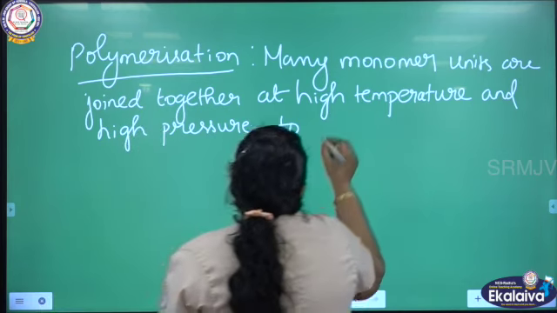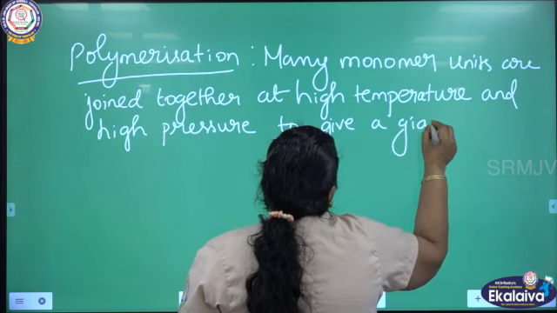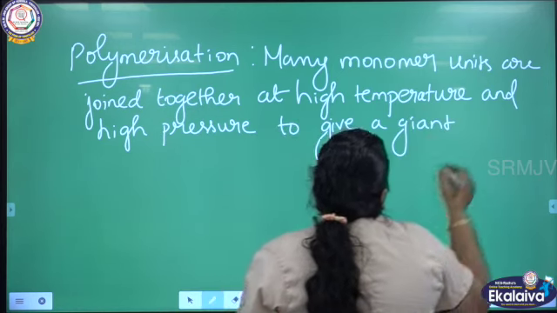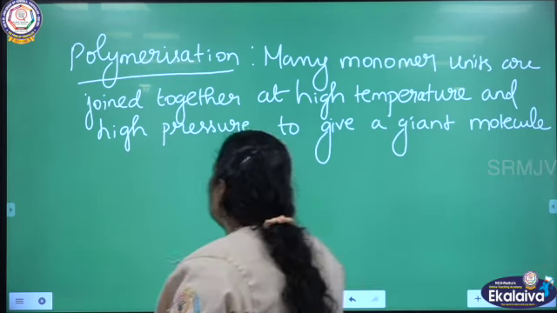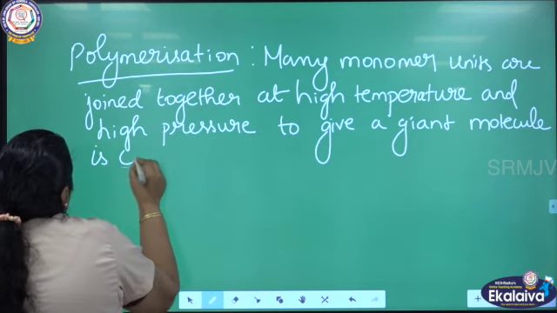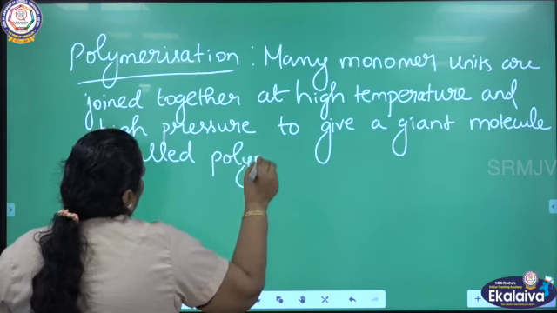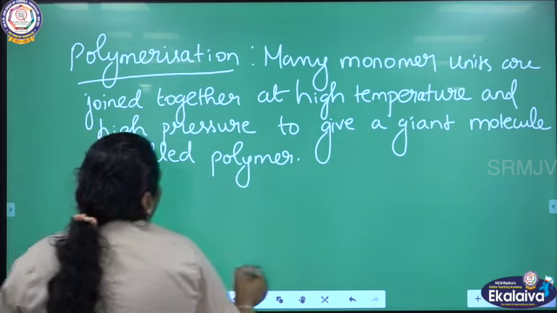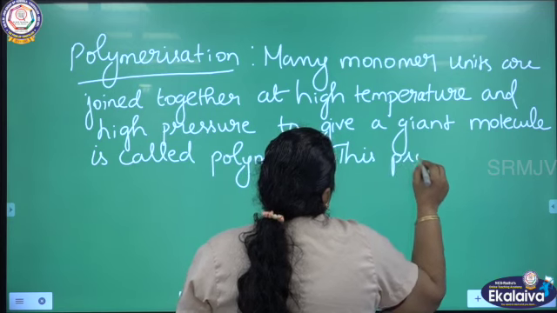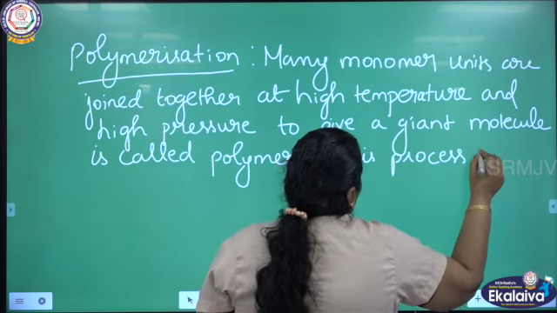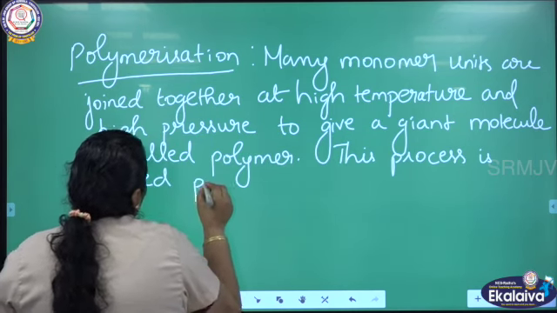To give a giant molecule or large molecule, we can call it as polymer. And this process is known as polymerization.